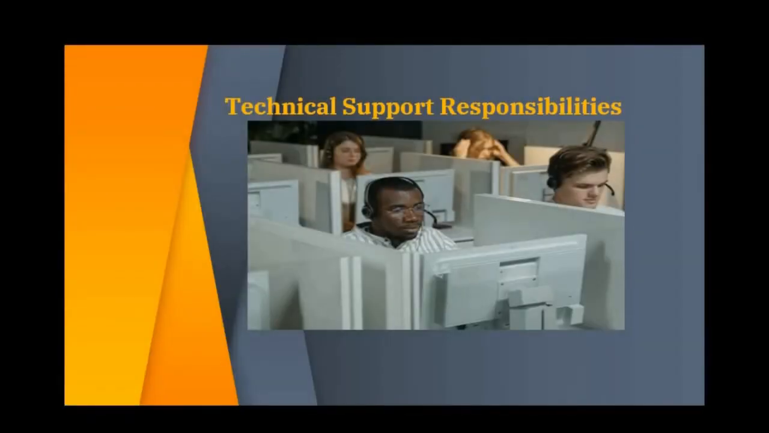These are the tasks of the IT support responsibilities. If you have any query related to the IT support responsibilities and IT support degree requirements, you can ask me.